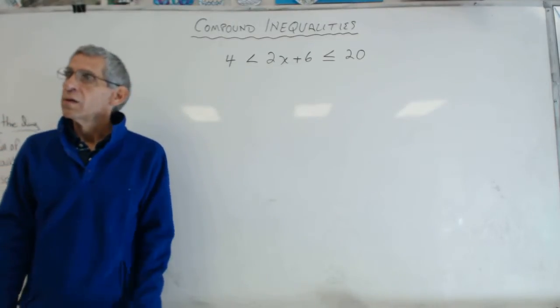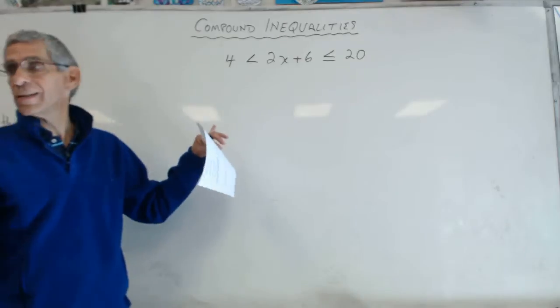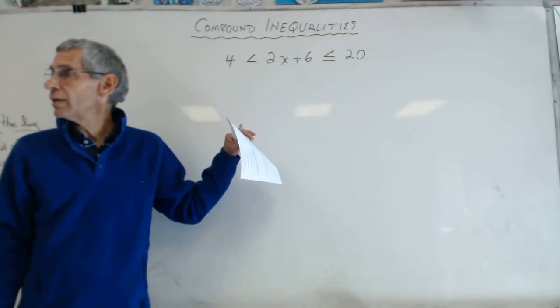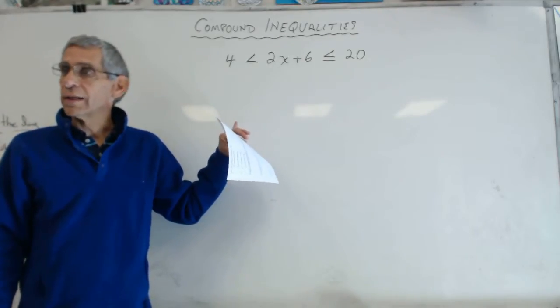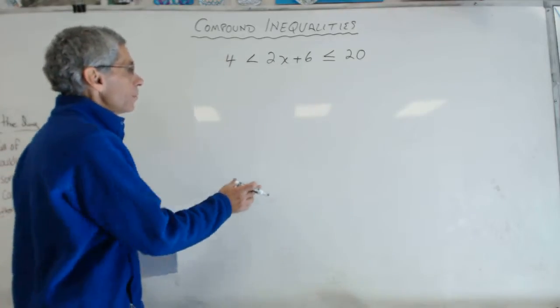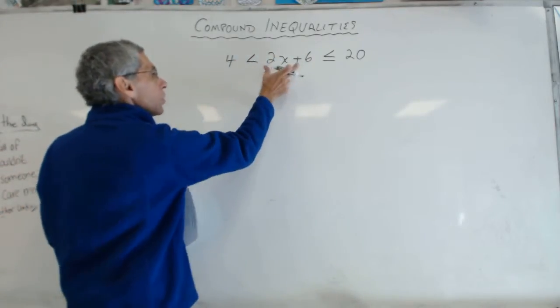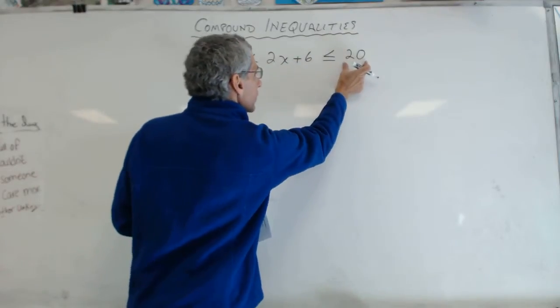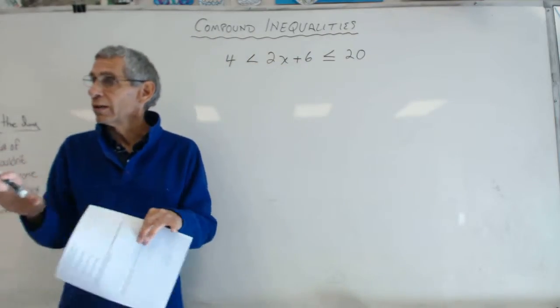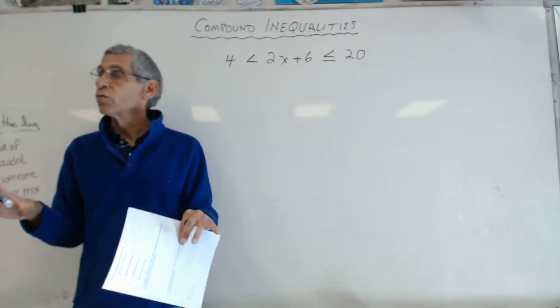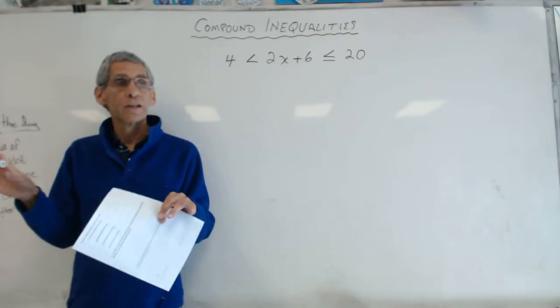Okay, so now notice this is called a compound inequality. It means that this is greater than this, and this is less than or equal to this. I have two separate inequalities. I could write them as two separate inequalities and solve them.